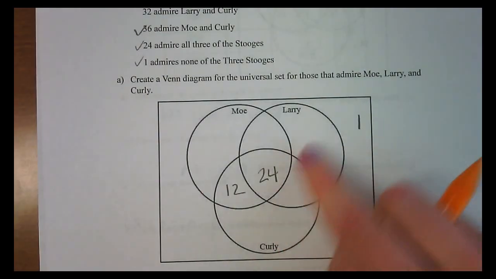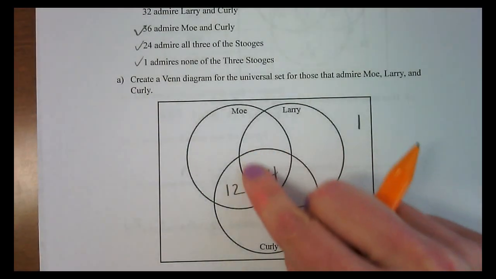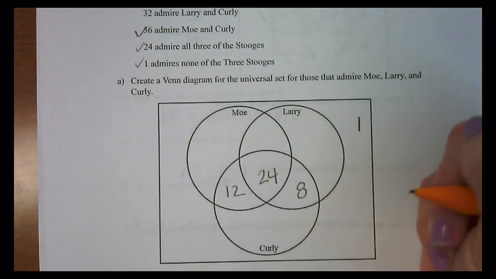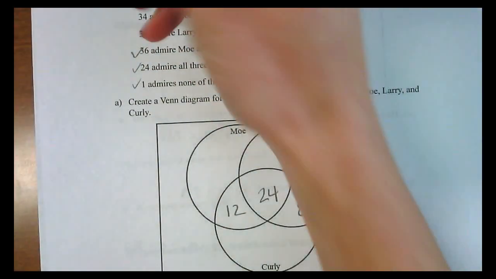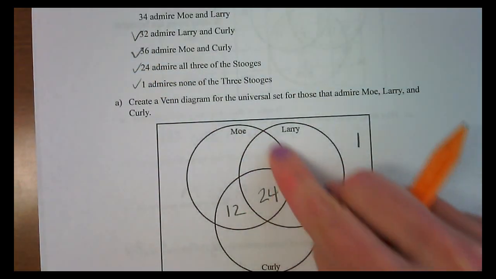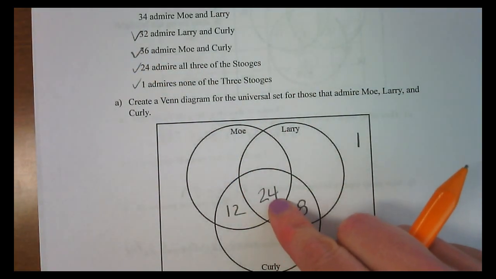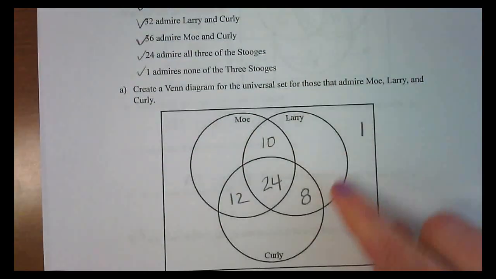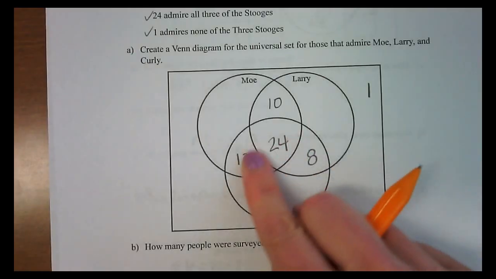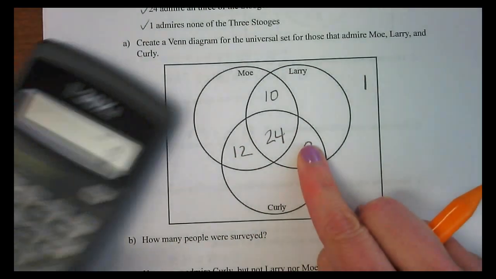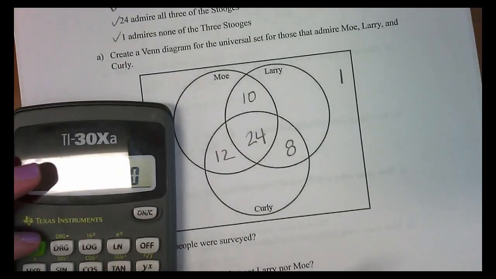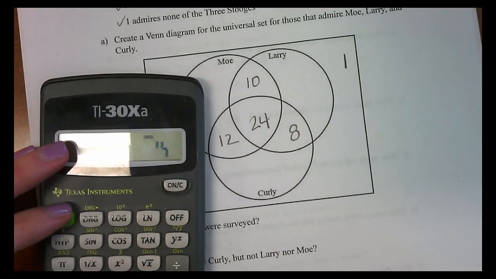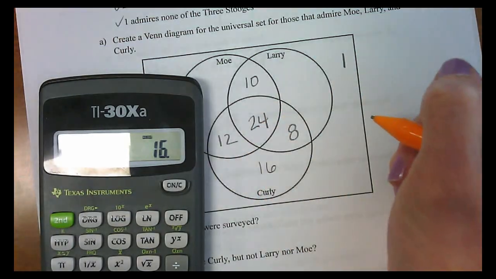32 admire Larry and Curly, so that's going to be this loop right here. That leaves us with 8, after we take out the 24 we already knew. 34 admire Mo and Larry, so if we take out the 24 we know, that leaves us 10. 60 admire Curly. So we already have 3 sets of numbers in here, so we're going to have to start with 60 and take away what we know. We know 12, we know 8, and we know 24. So that leaves us with 16.